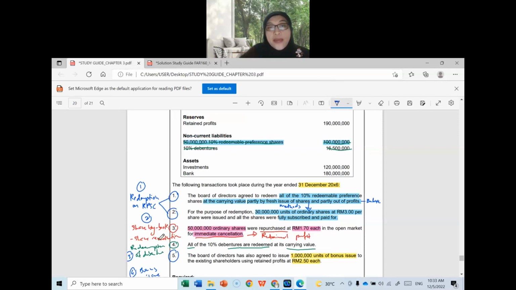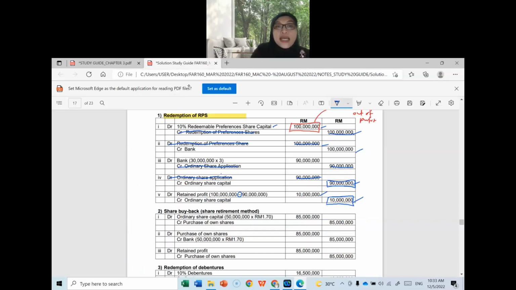Okay, there is share buyback. The company decided to purchase 50 million of its ordinary shares at 1 ringgit 70 cent each and cancel the shares immediately. So the first step, cancel the shares by debiting the ordinary share capital, 85 million.